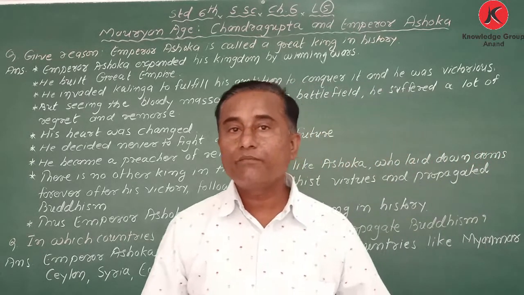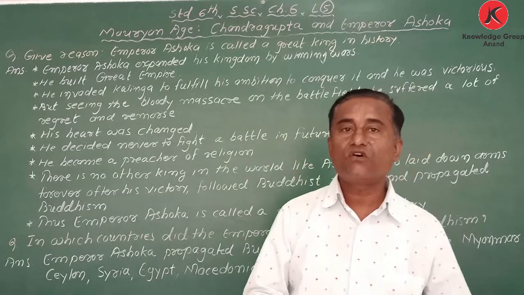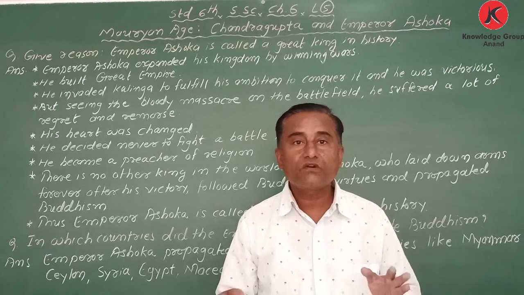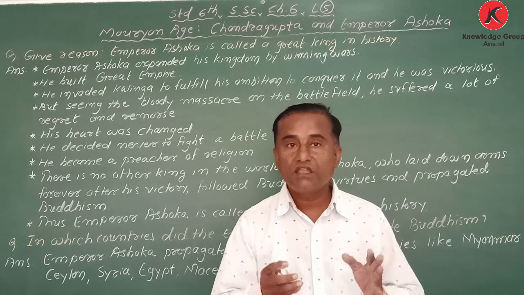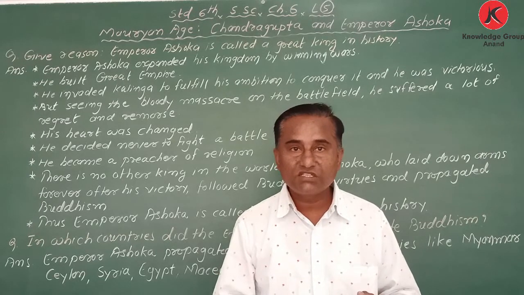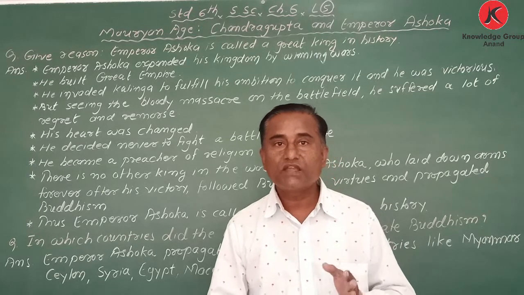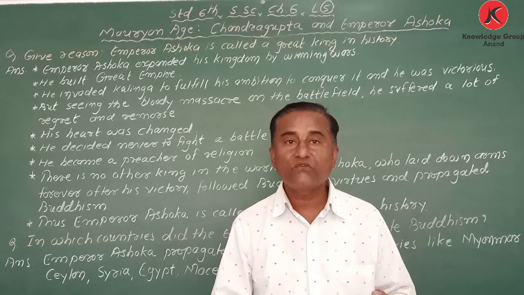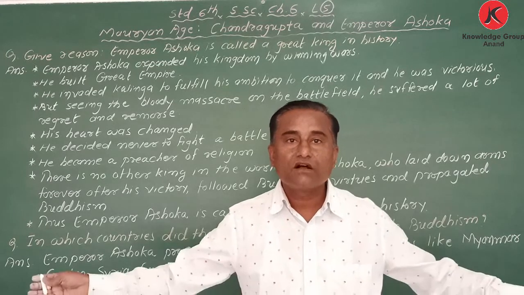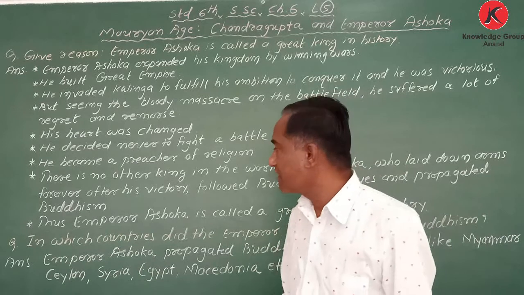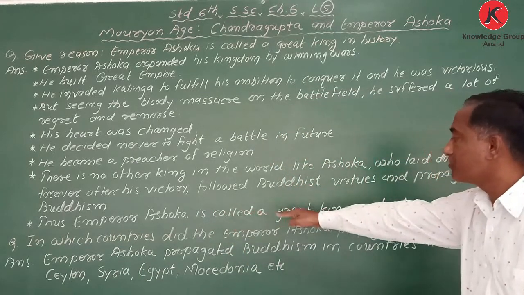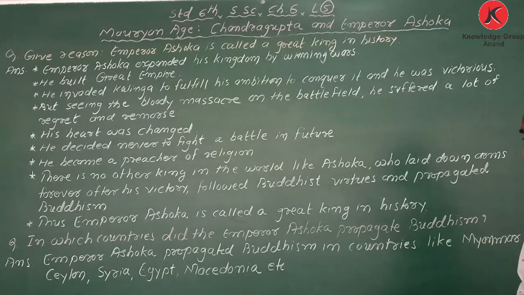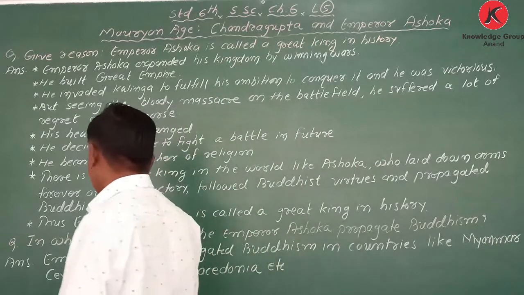That is the main thing. After the battle of Kalinga, his heart was changed. He decided never to fight again in the future. He accepted the religion Buddhism, and he propagated it also. So we can say in the world we cannot find a king like him. After a great victory, he decided not to fight again. Thus, Emperor Ashoka is called a great king in history. Got it?